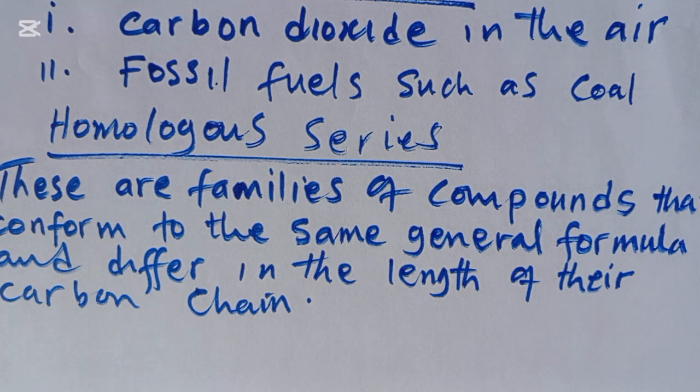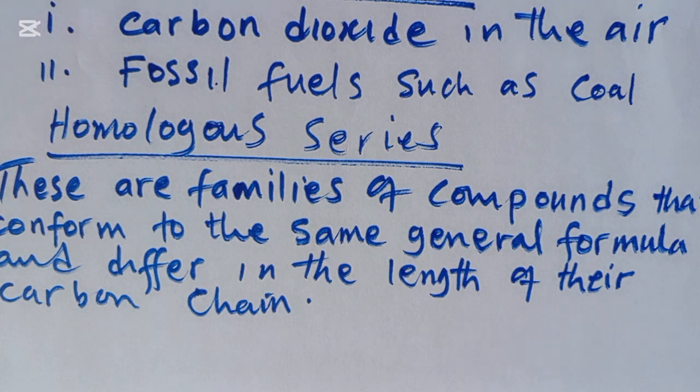So these are families of compounds that conform to the same general formula and differ in the length of their carbon chain. Examples of homologous series are alkanes, alkenes, alkanols, carboxylic acids, and esters. So these are families, and each family conforms to the same general formula.